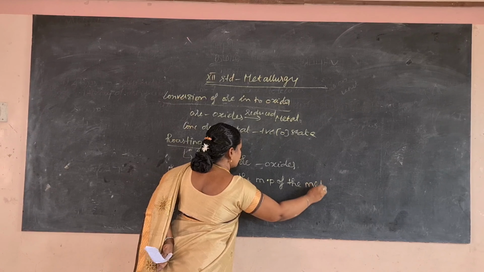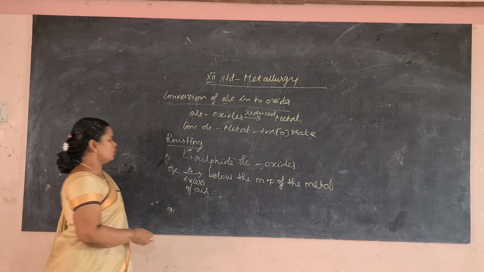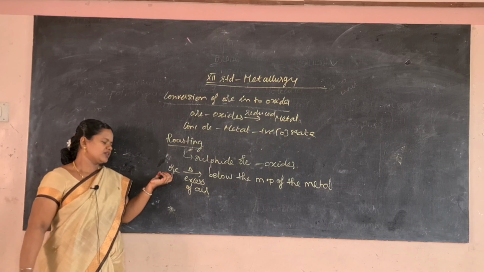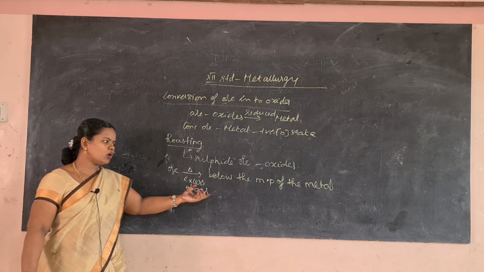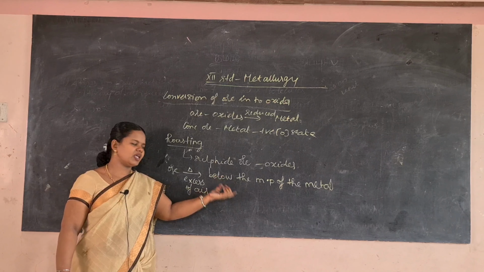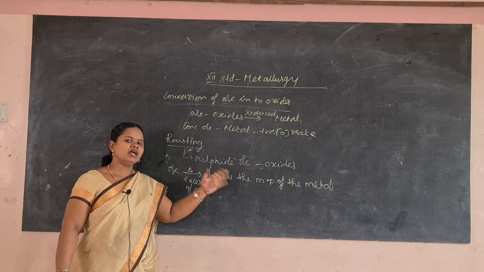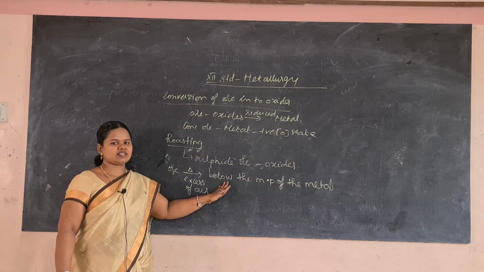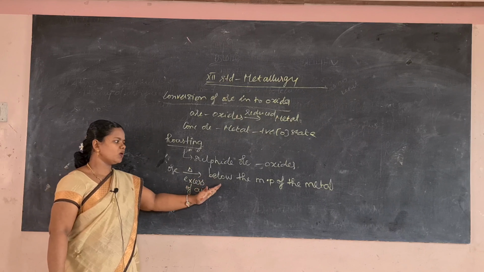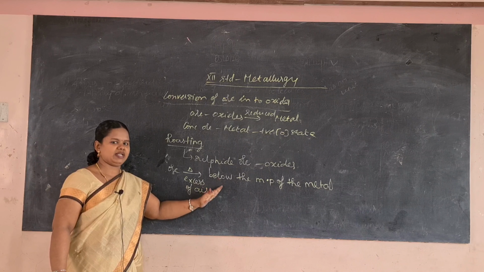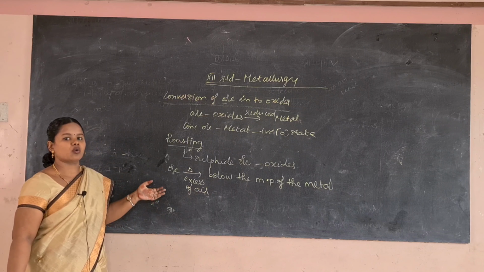The ore is converted to oxide by heating with excess of air below the melting point of the metal. We have to heat below the melting point of the metal, then only will we get the metal oxide. That process is known as roasting.